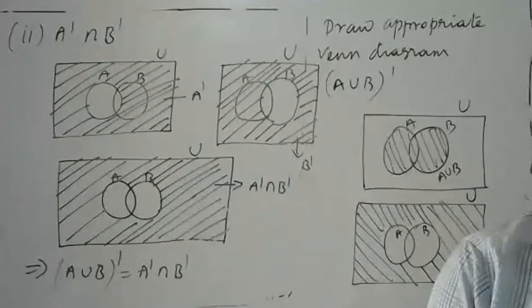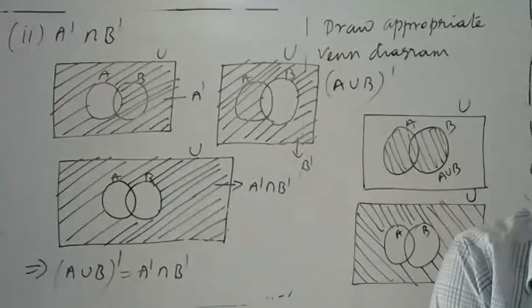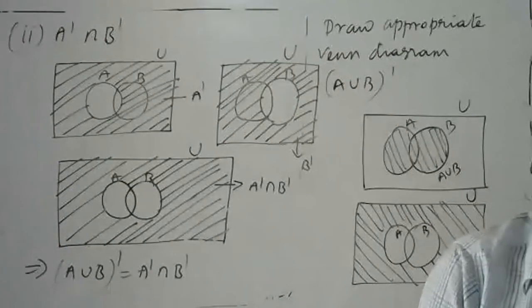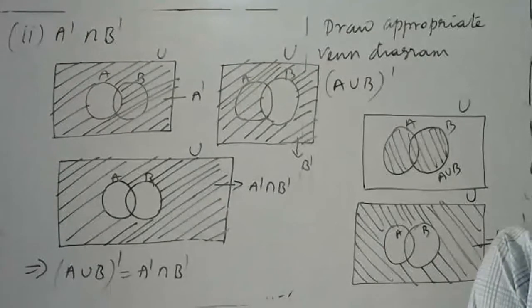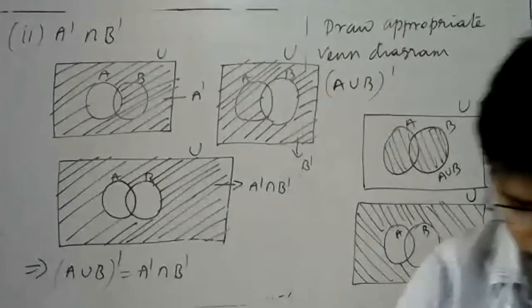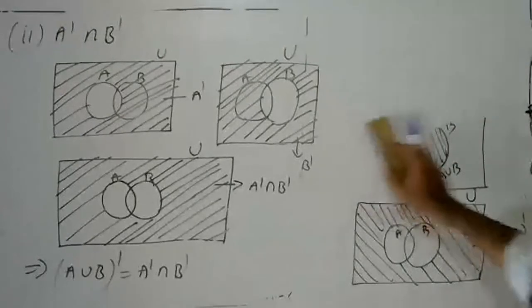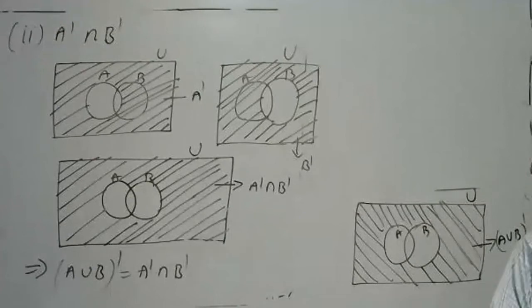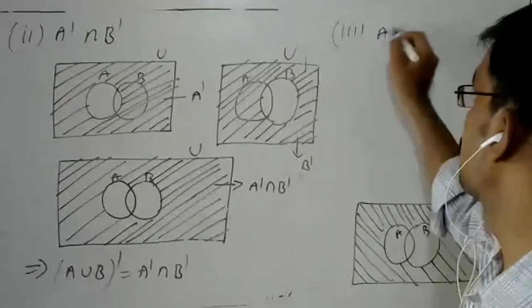Look at the next problem. Take another one in the same Venn diagram: A intersection B complement.